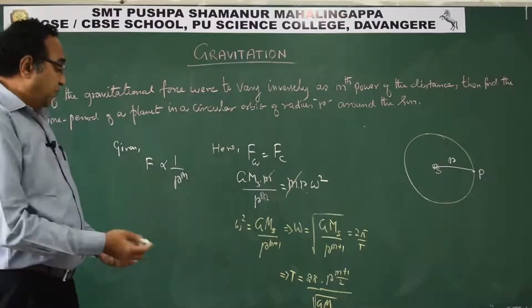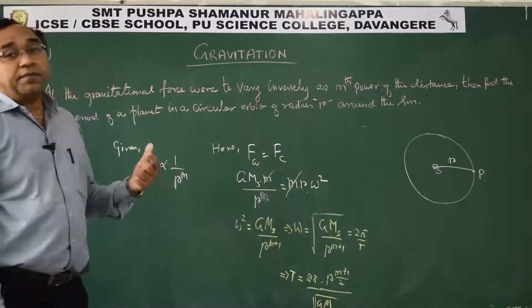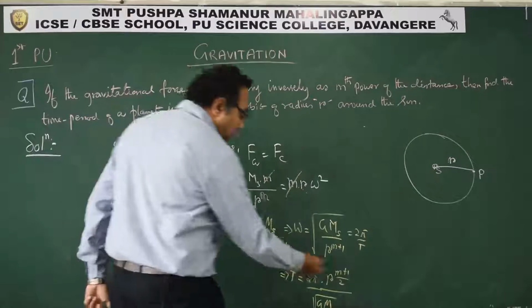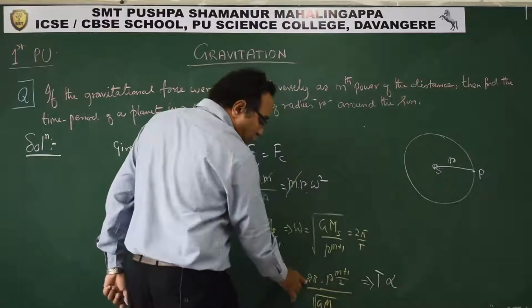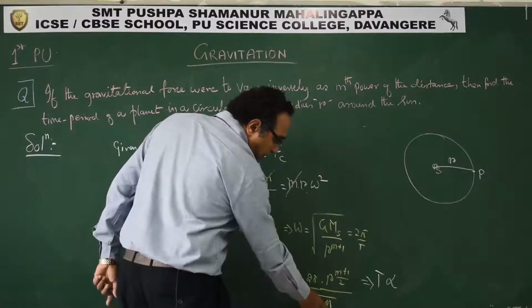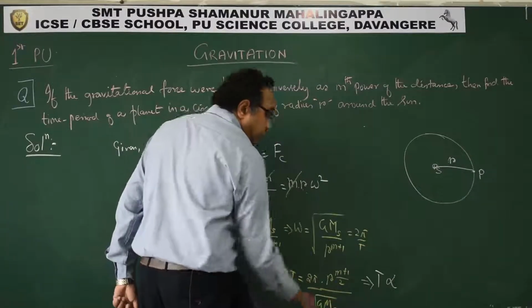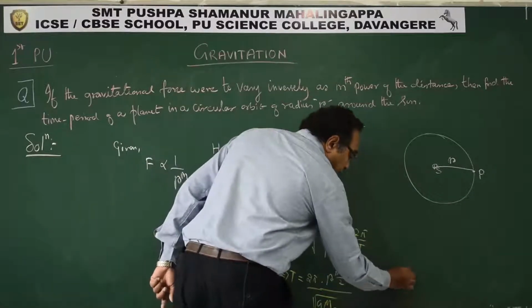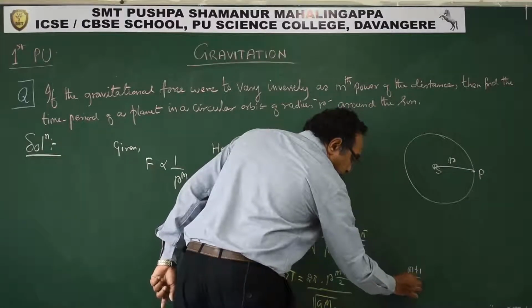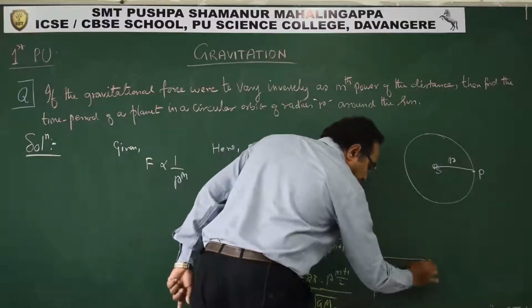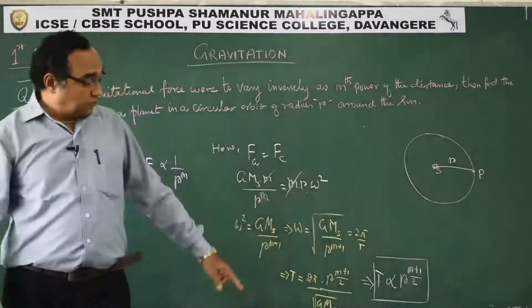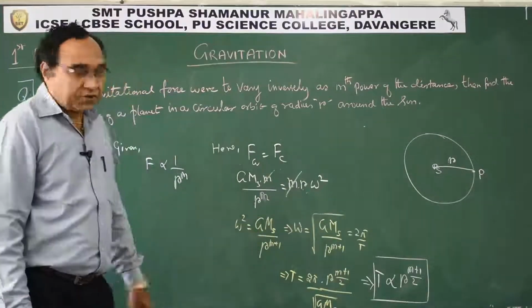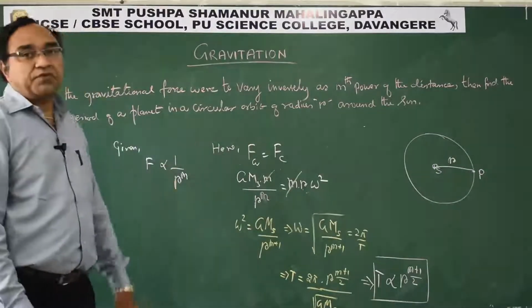And if it is said, find what the time period is proportional to, then I can say T is proportional to r^((m+1)/2), because 2π is a constant, G is a constant, and the mass of the Sun is also constant. This is how we can also state it in terms of proportionality, taking away the constants. That is exactly how such questions can be solved.